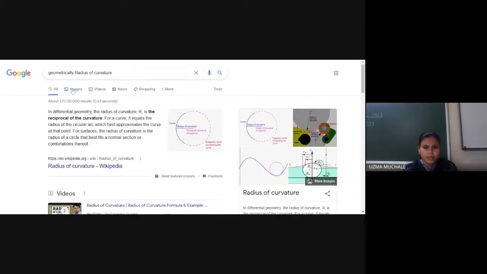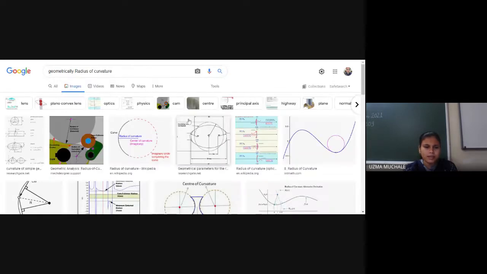So you can see now the images where I will show you what the radius of curvature is.